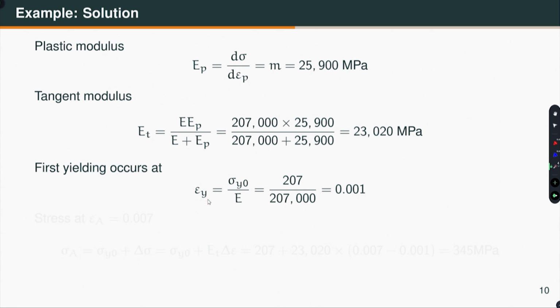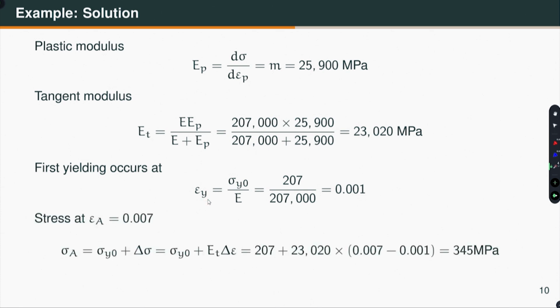Okay. So, now I want to calculate what is the stress at 0.007. Remember, we are taking it from 0 to 0.007 and then back to 0 and then again to 0.007, right. So, now from 0 to 0.001 material has yielded. So, what is the state of stress at 0.007 that we want to calculate? We have the tangent modulus.